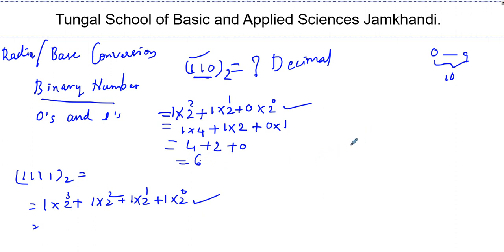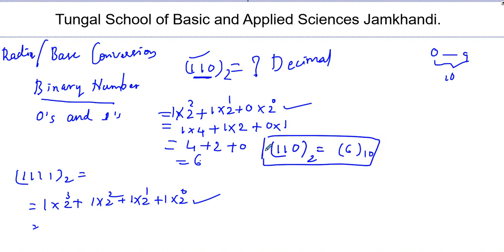It is the number we obtained by converting the binary number, in decimal, base 10. 6 is a decimal number, and its equivalent in binary is 110. So 110 in binary is equal to 6 in decimal. I hope you are understanding this. That is the meaning of this.